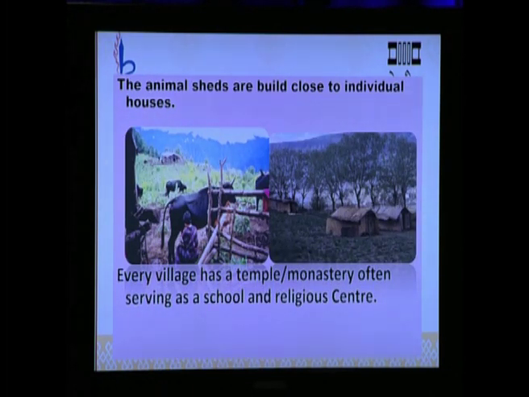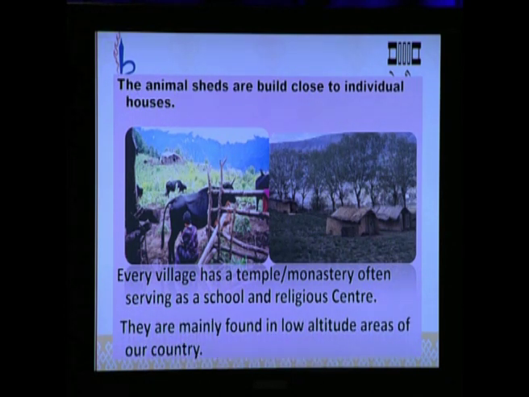Every village has a temple or monastery, often serving as a school and religious center. And then new features are also added in this type of settlement, that is, they have a primary school or a community school, they have a BHU, and an agricultural extension office, and also access to motorable roads and electricity connections.